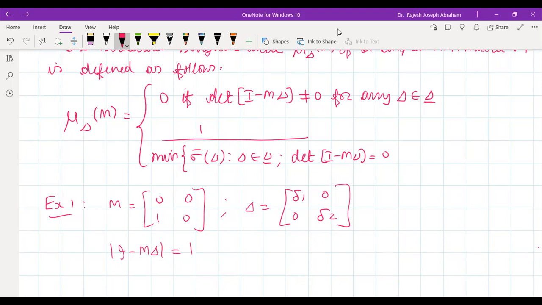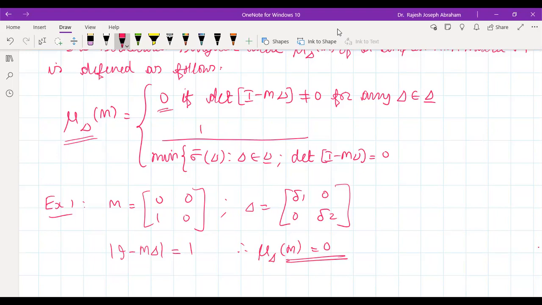One. So what will be the structured singular value? 0. Okay, so if this determinant is not equal to 0, then the structured singular value will be equal to 0.